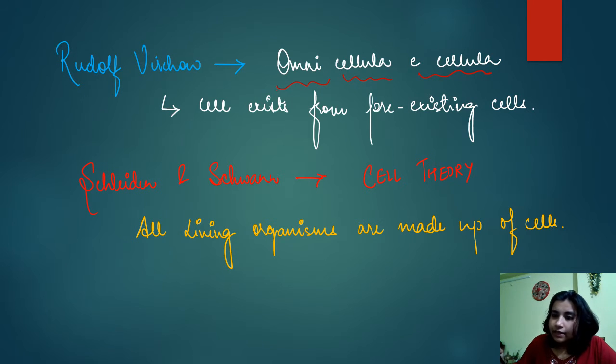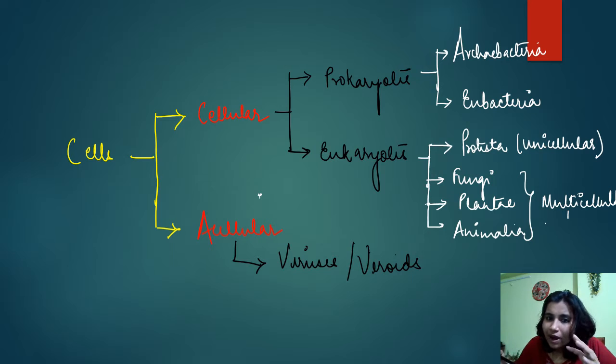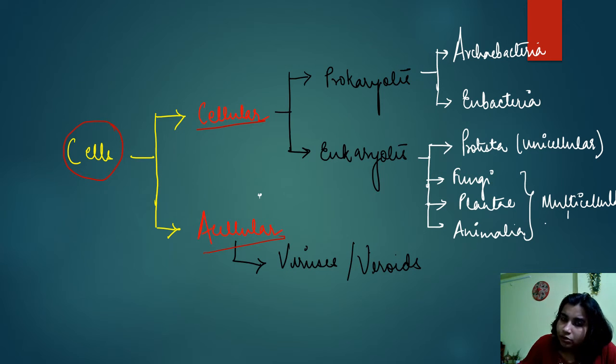Next we will see how cells are present, because we have seen some organisms which are unicellular and some organisms which do not have cells. Here is a complete chart for the classification of organisms. Organisms can be of two types: cellular and acellular. Examples of cellular are prokaryotes and eukaryotes.